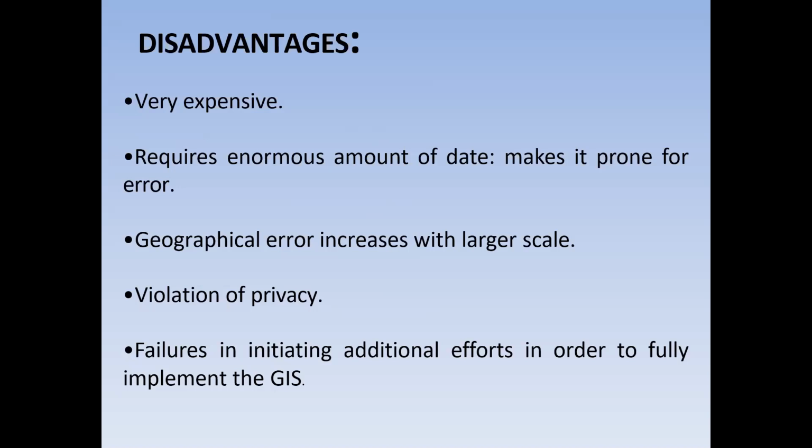If a small scale is used, the image is clearly visible, and you can identify the problem and gather the information exactly. And violation of privacy is also a disadvantage. Failures in initiating additional efforts in order to fully implement the GIS. Yes, these are the disadvantages of geographical information system.